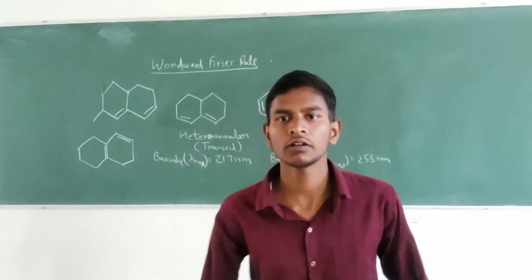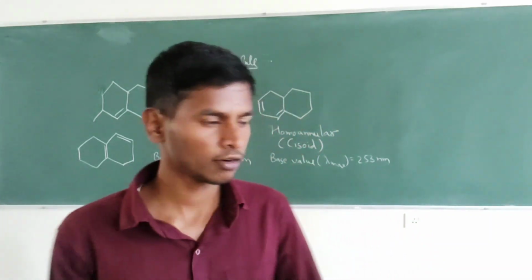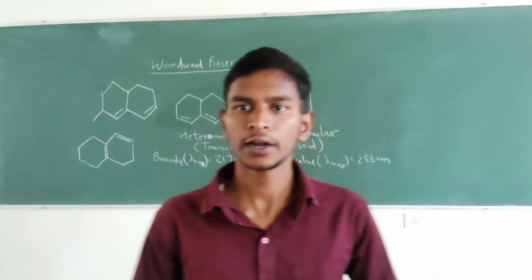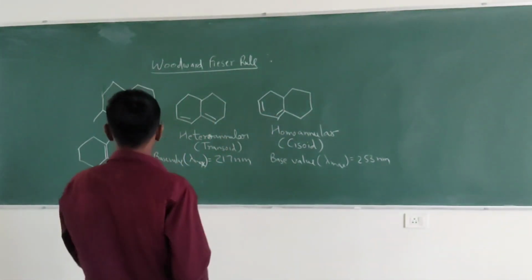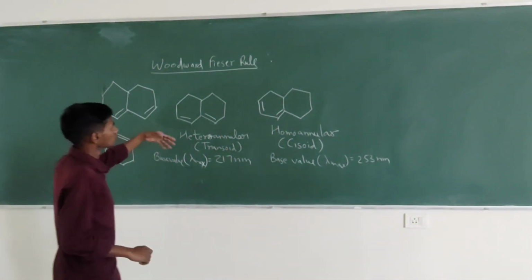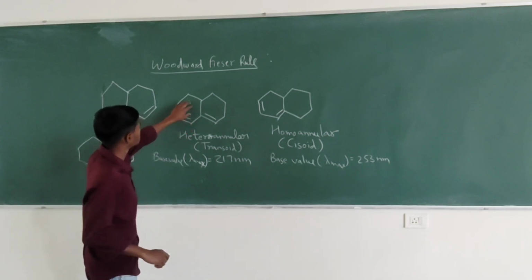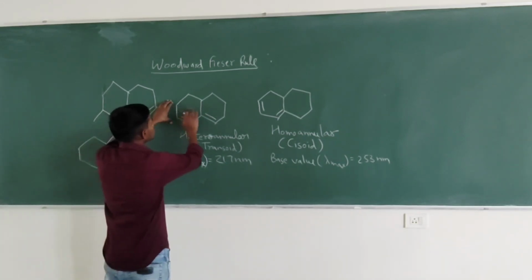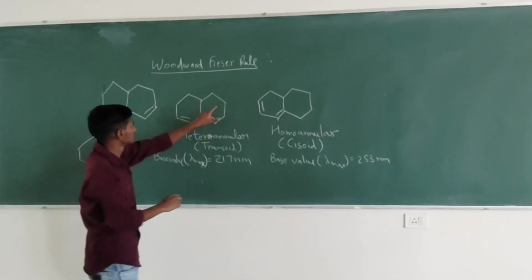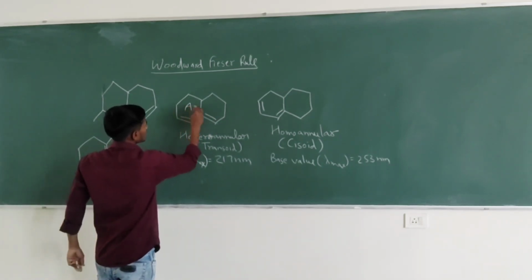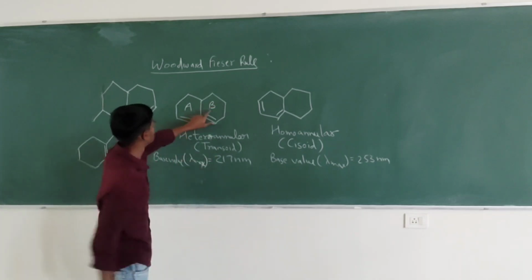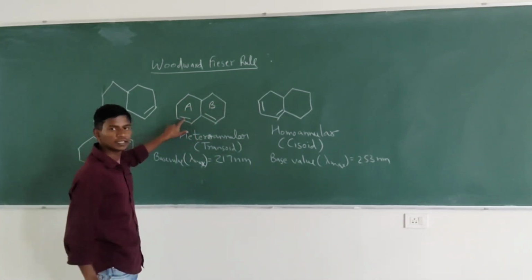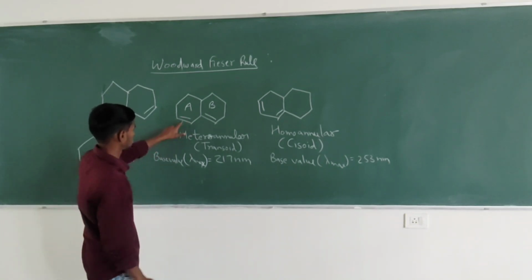Now we will go on to the next thing which is required for the Woodward-Fieser rule, that is exocyclic and endocyclic double bonds. Talking about these structures, in this structure there are two rings, ring A and ring B. In A the double bond is inside the ring, so it is an endocyclic double bond.